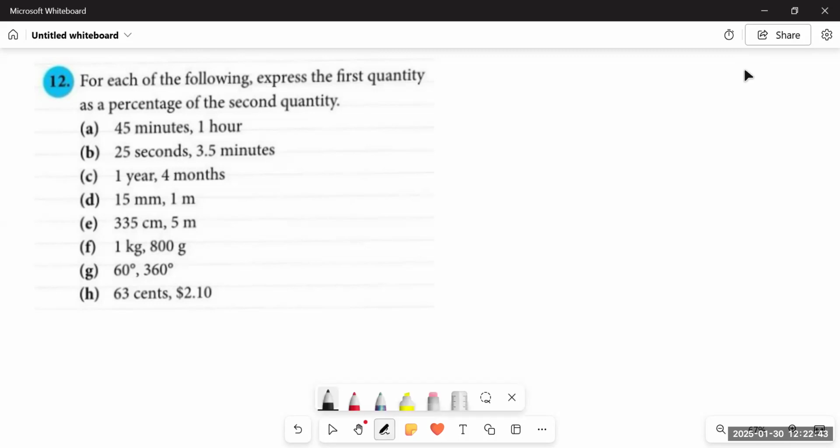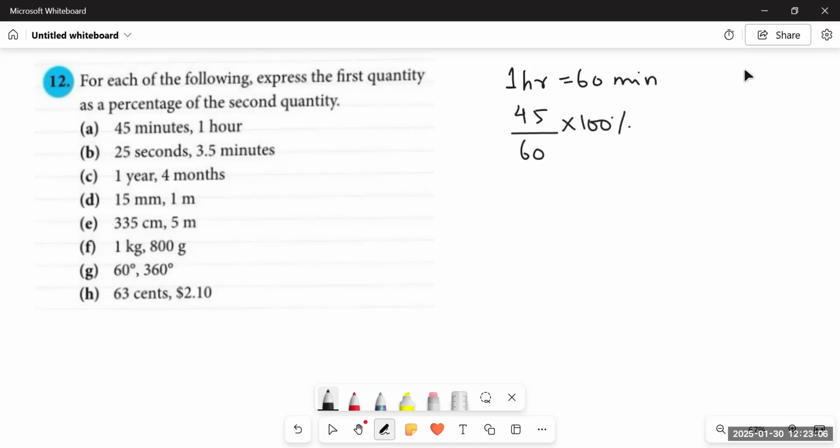First, you are going to convert the greater quantity into the smaller unit, and then you will divide them. So 45 minutes, 1 hour. We will convert 1 hour into minutes. 1 hour is equal to 60 minutes. So what you have to do is divide 45, the first quantity in the numerator, by 60, the second quantity in the denominator, and then multiply it by 100%.